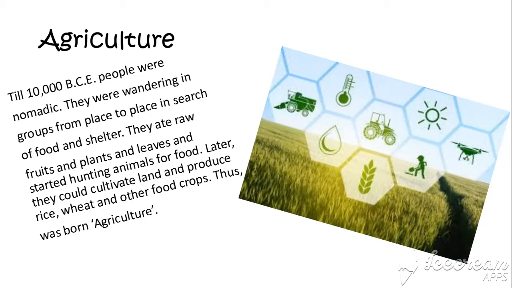It was only later that they settled in a particular place, usually alongside rivers or maybe some warmer climates next to oceans and seas, and where they could cultivate land, produce rice, wheat, and other food crops. Thus was born agriculture.